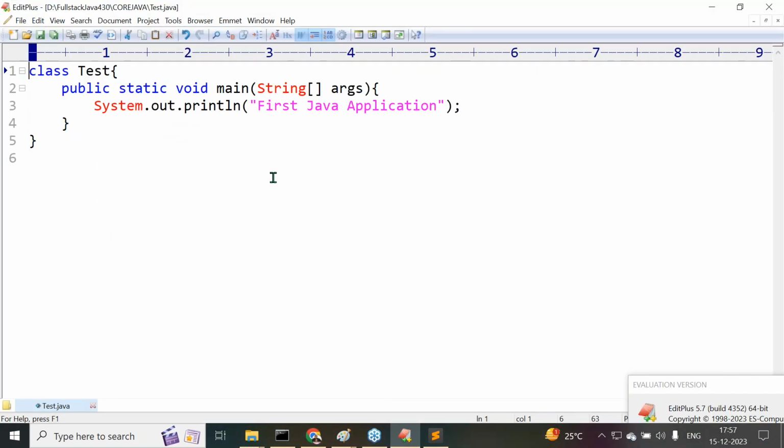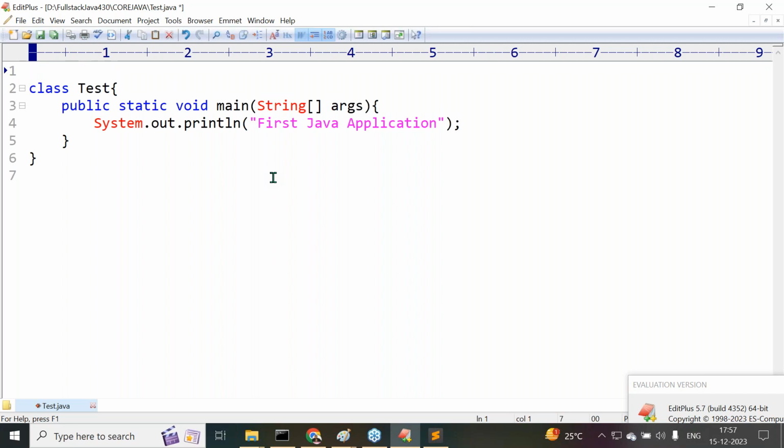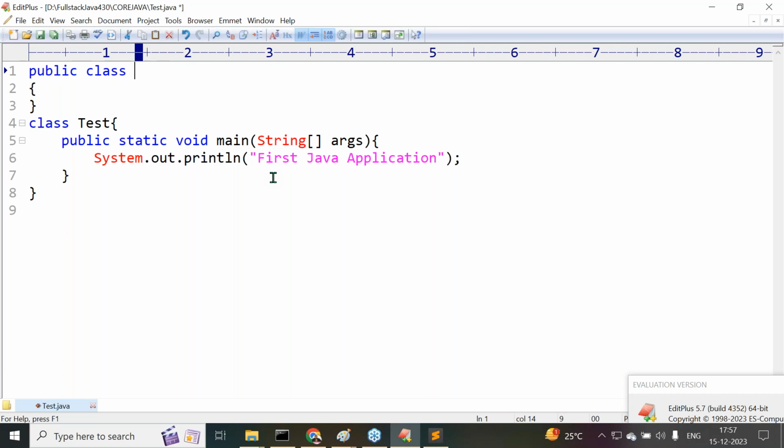For example, now I want to take a public class A.